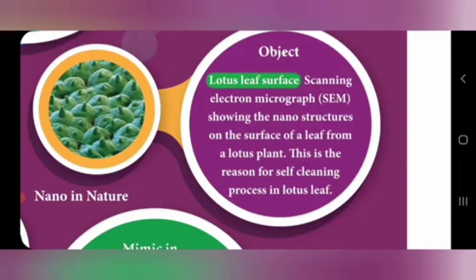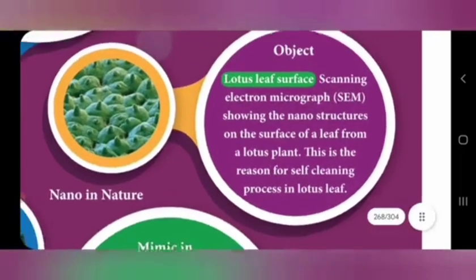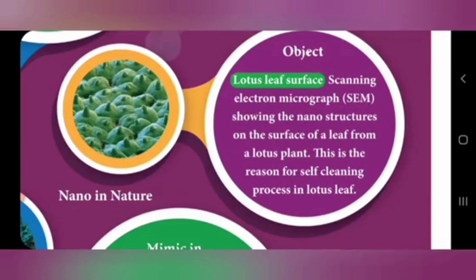So this is the reason for water not sticking on the surface of this lotus leaf: the presence of this nanostructure is the reason for the water molecules not sticking on the surface of this leaf. So these are all naturally present nanoparticles or nanostructures, which we all see in our day-to-day life.